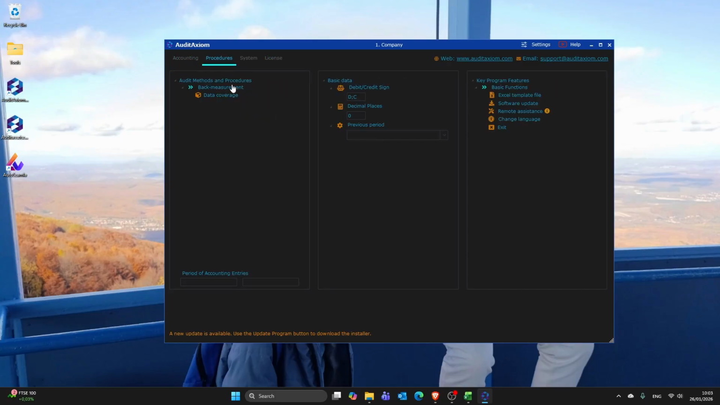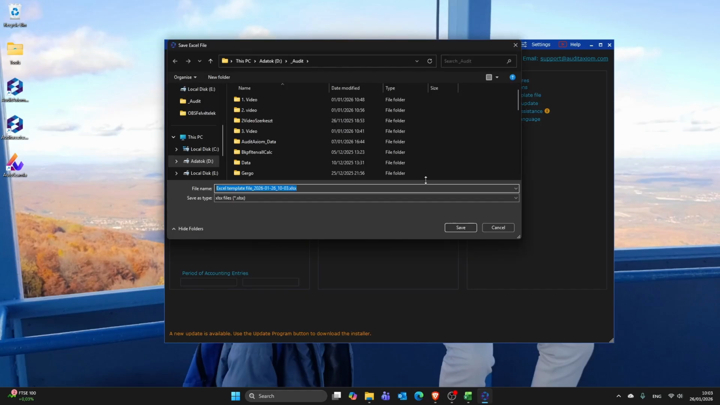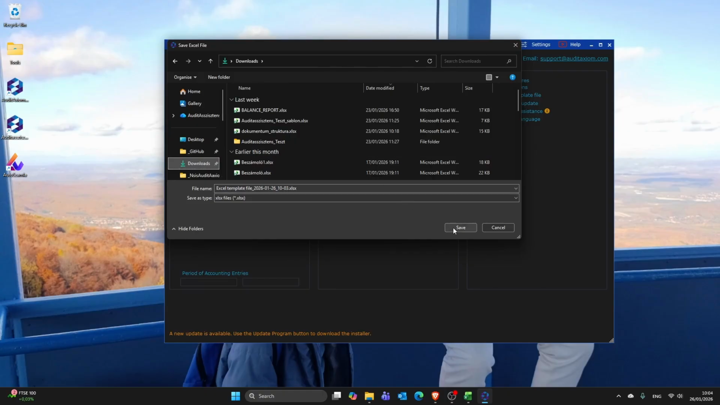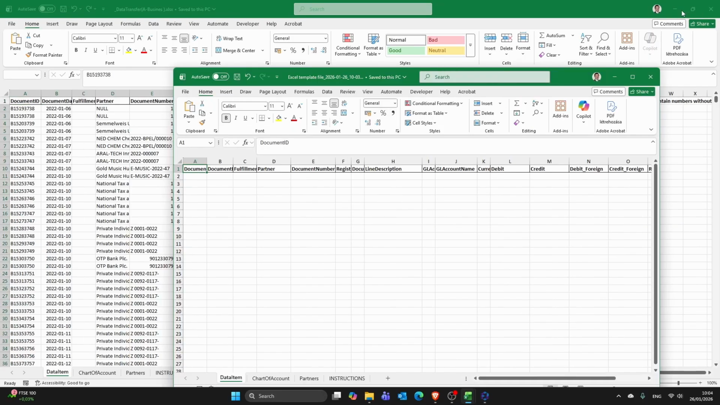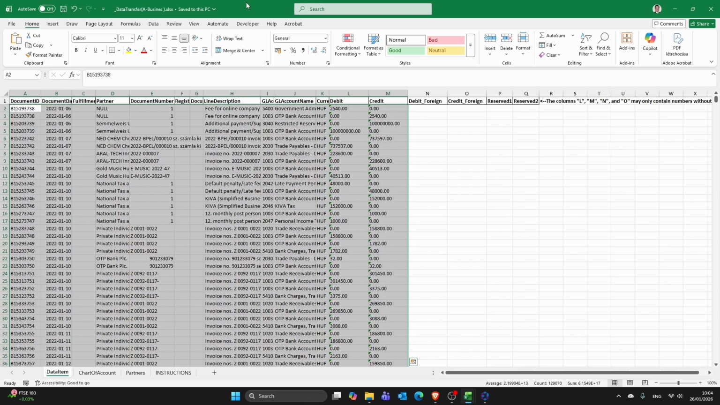Now, I go to the Procedures menu. Then, I download this Excel template file. After downloading, the program opens it immediately. This is where I need to paste the data exported from the accounting system.